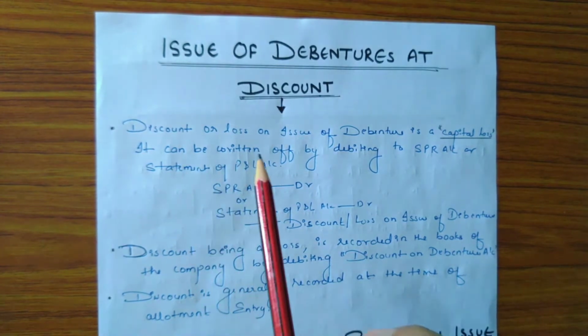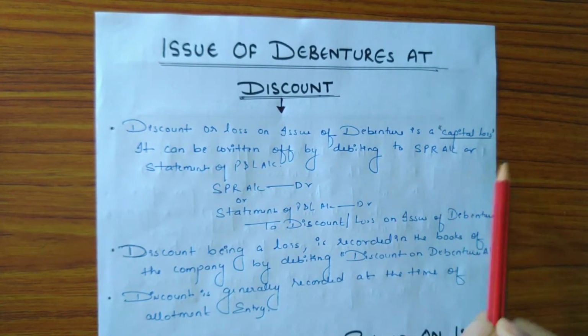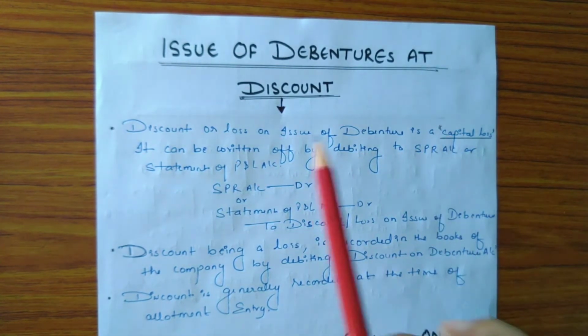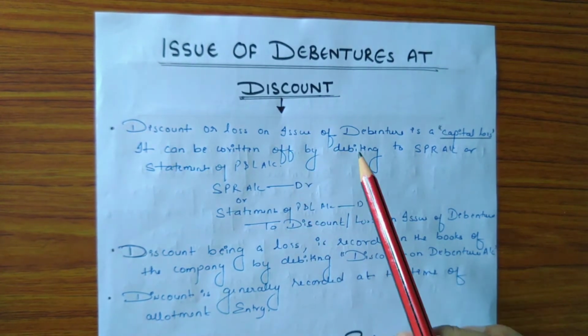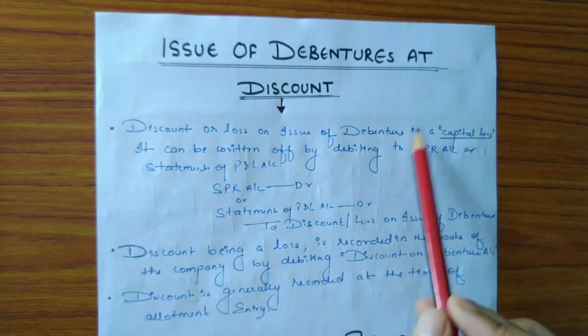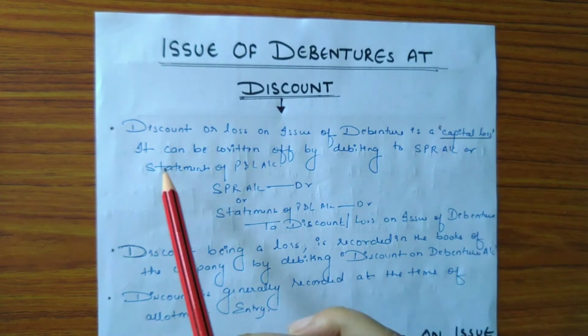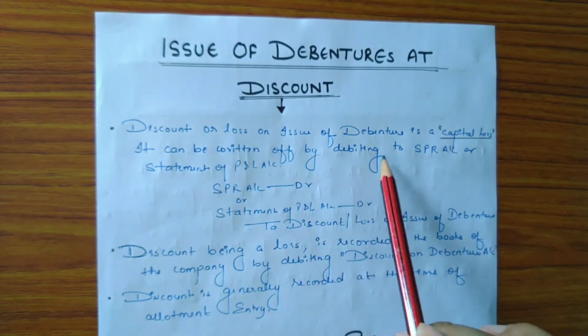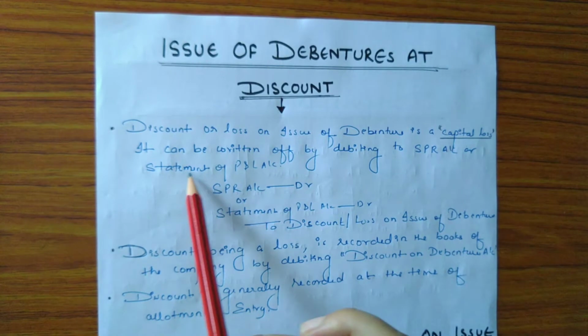So discount or loss on issue of debenture is a capital loss, which means when the company issues the debentures at discount, a company faces capital loss, and it can be written off by debiting to SPR account or statement of P&L account.